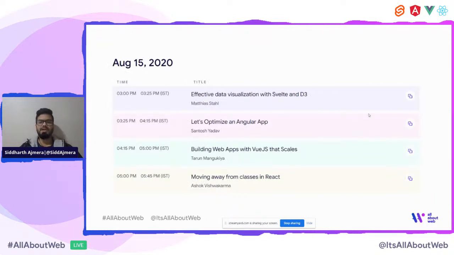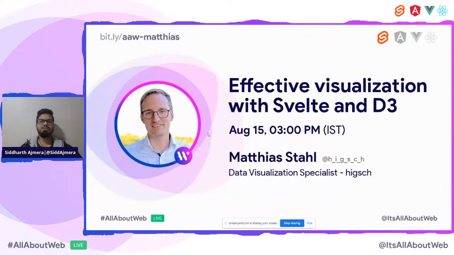So this is the whole agenda for today, and we already have had the sessions by Matthias and Santosh. But just in case you didn't get a chance to attend them, you can still watch the pre-recorded sessions. The links to these sessions are right here on this slide.